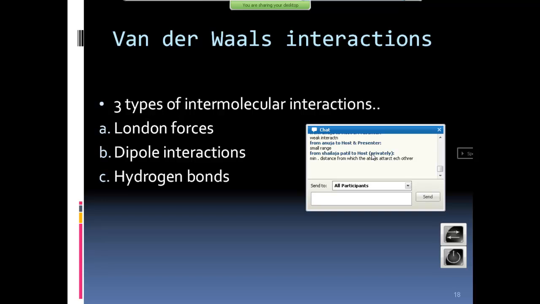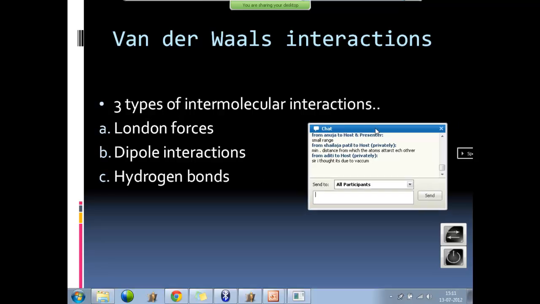So in earlier times, the lizard was used by thieves to climb big walls or ships, because it can hold very firmly. It will not leave its foot. It will never come off because it uses van der Waals interactions. They are very firm at very close range. No, it's not due to vacuum. It's due to van der Waals interactions.